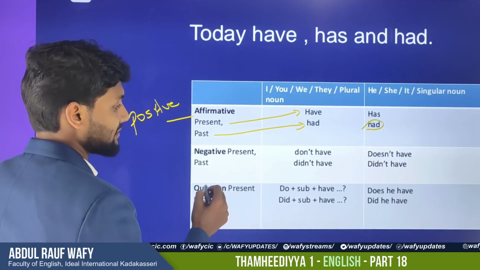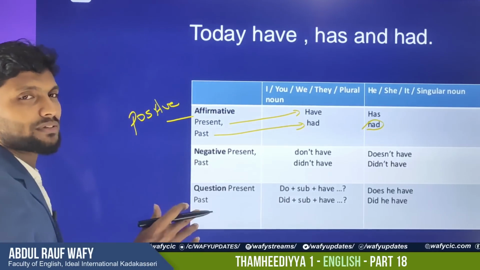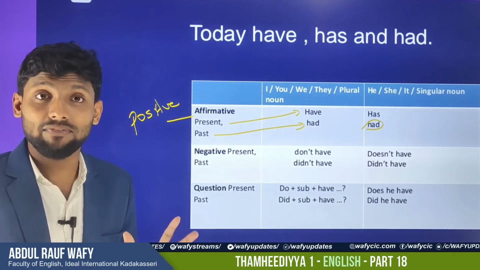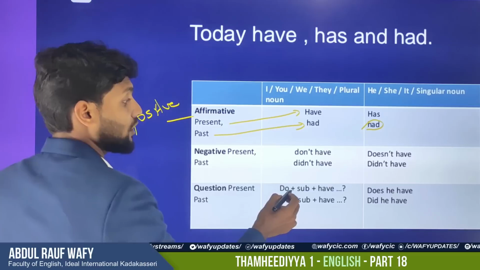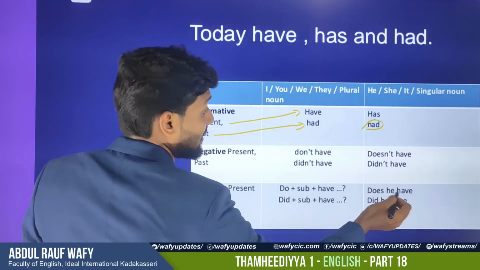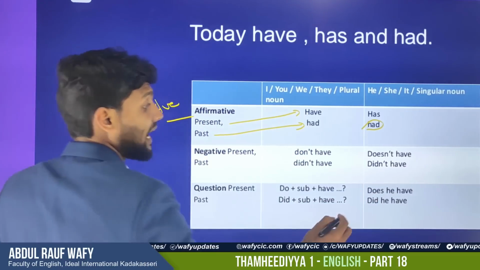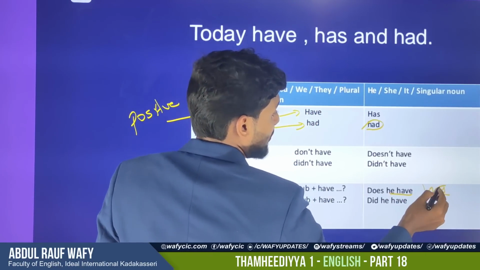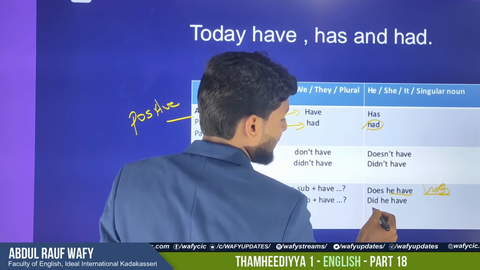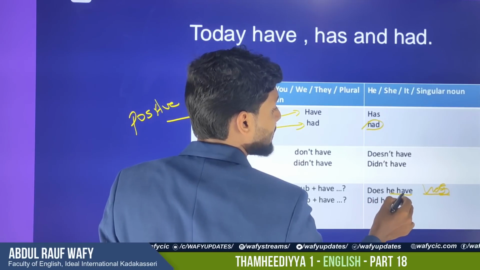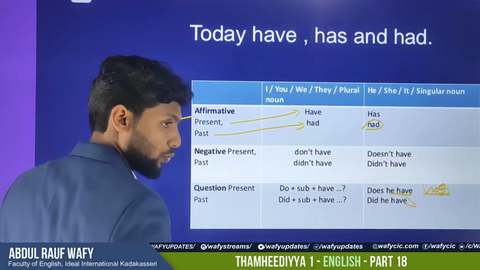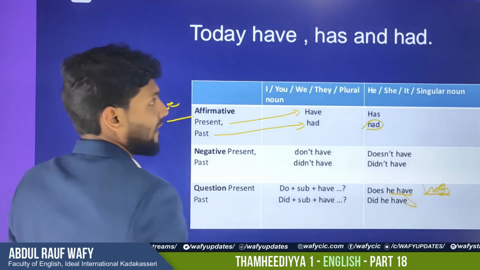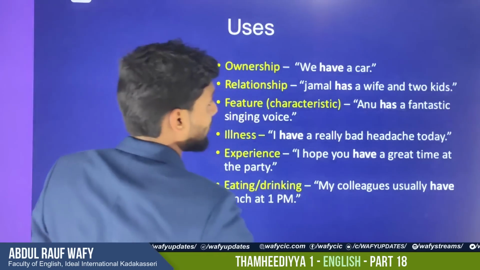Question in case of present. If you are using a question, this is not about the question with has and have. It is all about if you are using do you have, did you have, does he have. We don't have to use does he has. Here you have to note it, because when we use do, did or does outside, we use the base form of the verb in every case. Do you come? Does he come? That's okay, I think. So just memorize this table by heart.